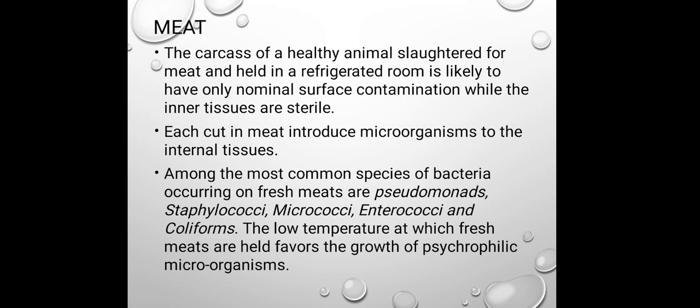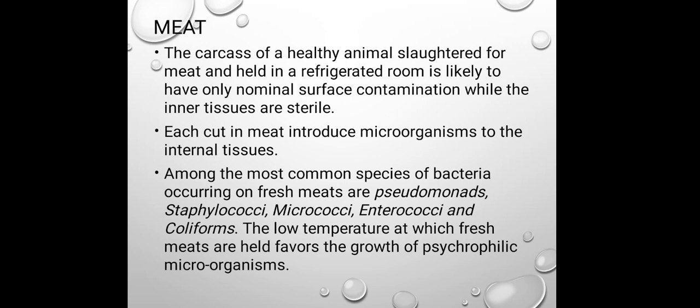Now whenever we are preparing cuts within that meat, at that time these internal tissues get exposed to the environment, and as microorganisms are ubiquitous in nature, within the air also there is the presence of different types of microorganisms. So this air microflora is responsible for contaminating the internal tissues.